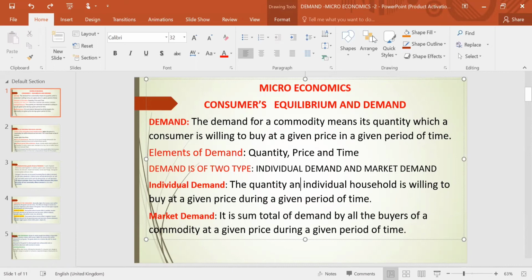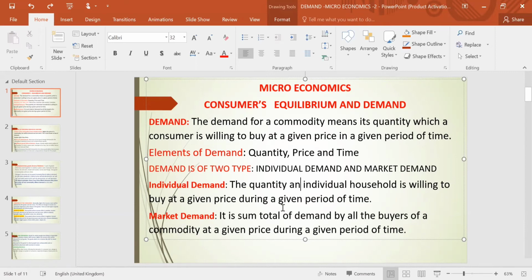Now demand is of two types. One is individual demand and another is market demand. When we say individual demand, it is the quantity which an individual household is willing to buy at a given price during a given period of time. Means one individual person, how much he is ready to buy of a given commodity at a given price and during a given period of time.